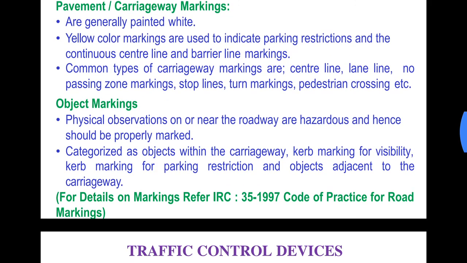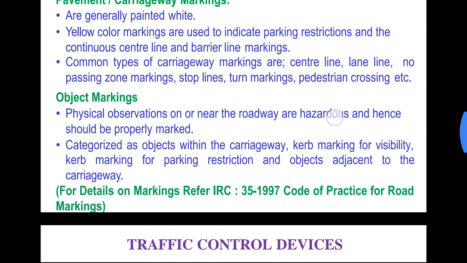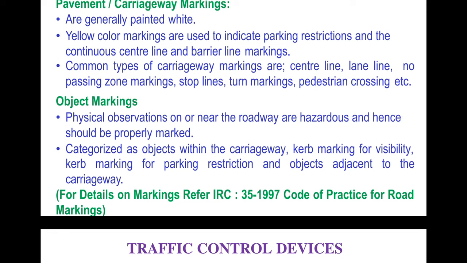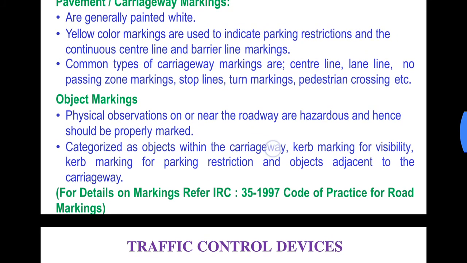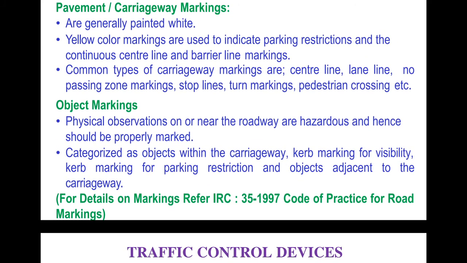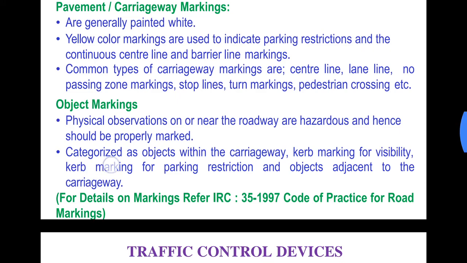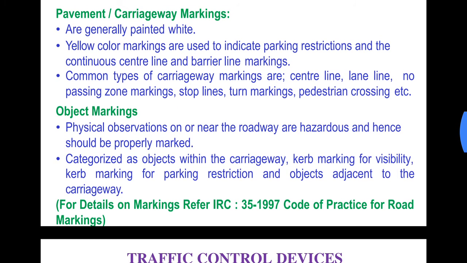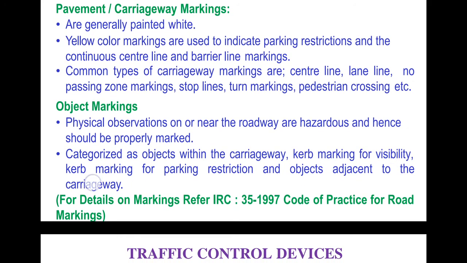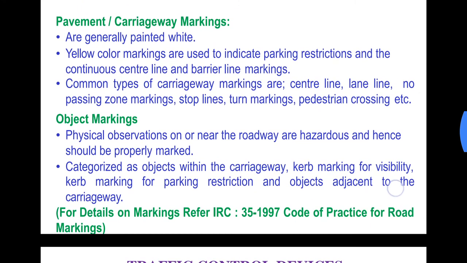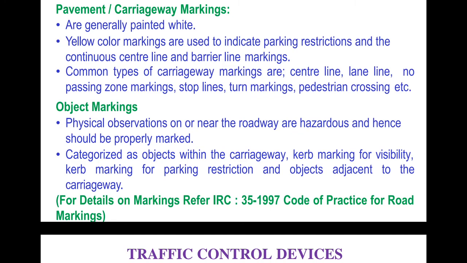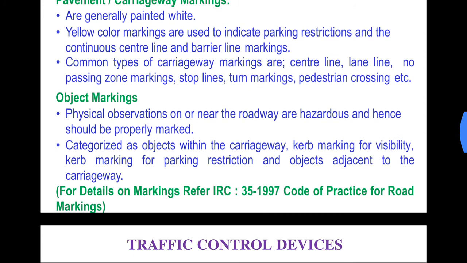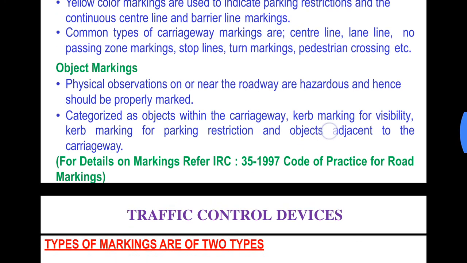Object markings. Physical obstructions on or near the roadway are hazardous and hence should be properly marked. Categorized as objects within the carriageway: curb marking for visibility, curb marking for parking restriction, and objects adjacent to the carriageway. Okay, objects which could be adjacent to the carriageway such as bridge piers, abutments of bridges, the wing walls, etc. can be marked. And also the curbs can be marked in order to improve the visibility on the roads.